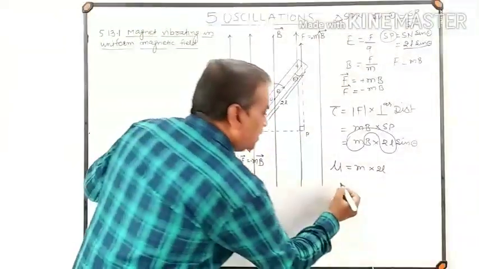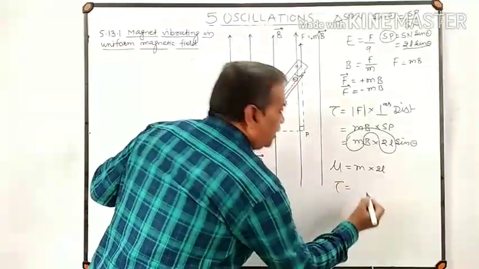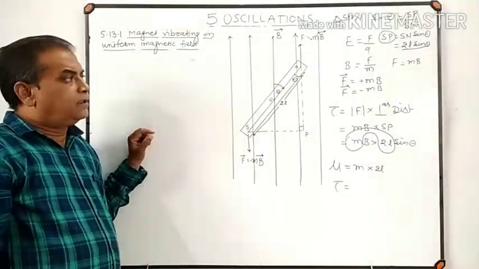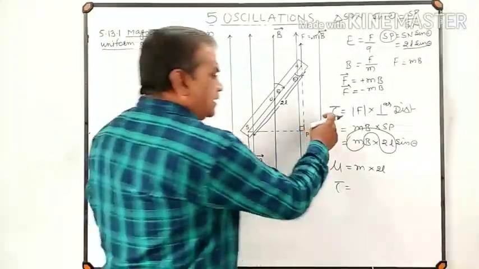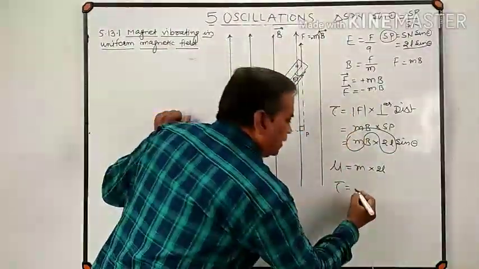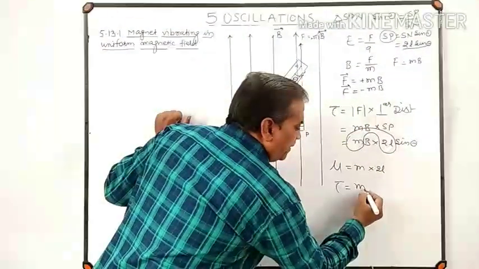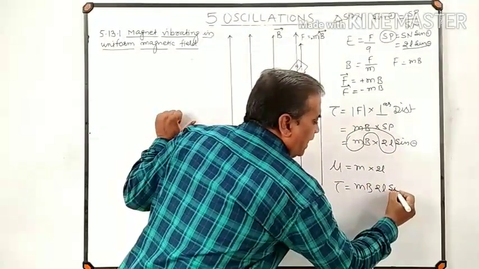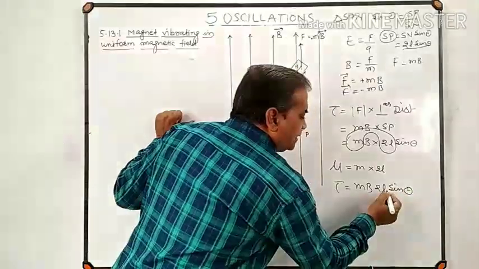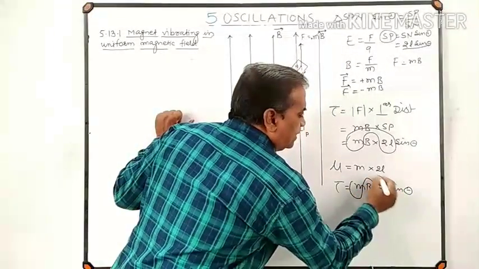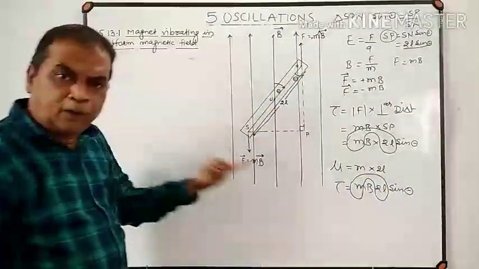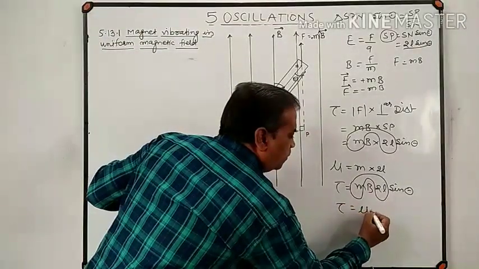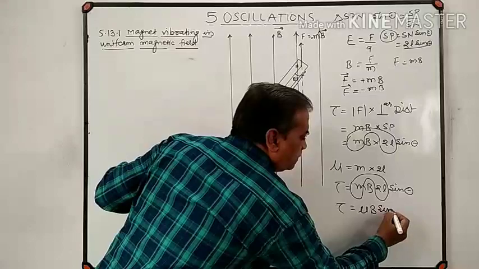So therefore, the torque acting on a bar magnet is T equal to, or tau equal to, force is what? MB, and the perpendicular distance is what? 2L sine of theta, and this M into 2L is replaced by mu, that is the magnetic dipole moment. This means tau is equal to mu B sine of theta.